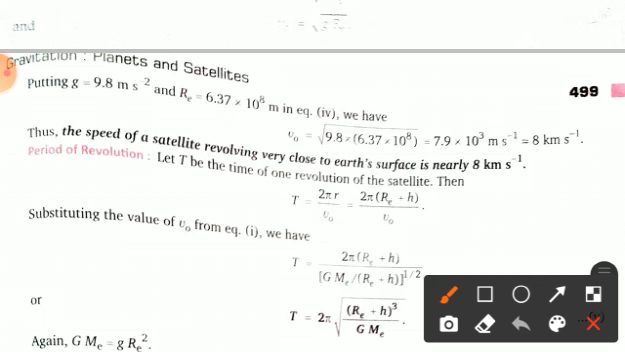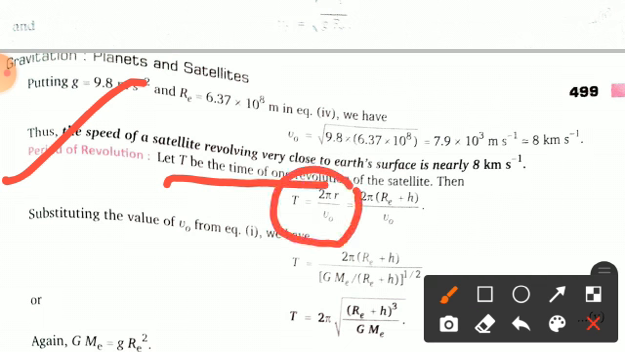Now we will discuss the period of revolution. I hope you know the time period: the time taken by a body to complete one revolution around the Earth or any planet. So let capital T be the time of one revolution of the satellite. You know very well T equals 2 pi r by v0, clear, where 2 pi r is the total circumference and v0 is the orbital velocity. In place of r, we can also write Re plus h if it is moving at a certain height, fine.